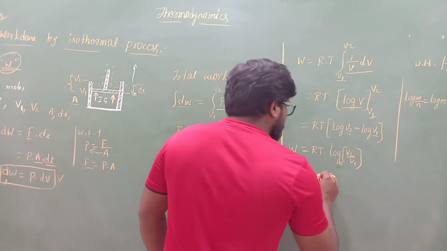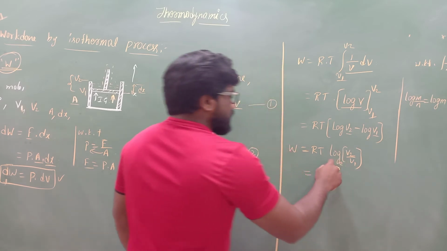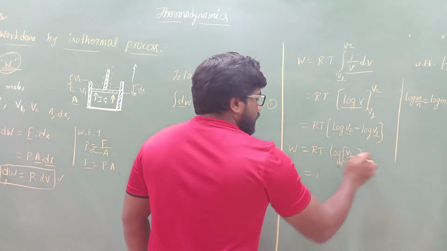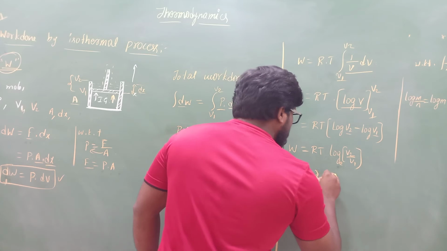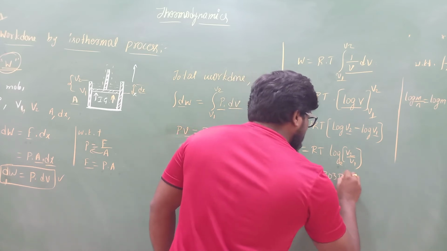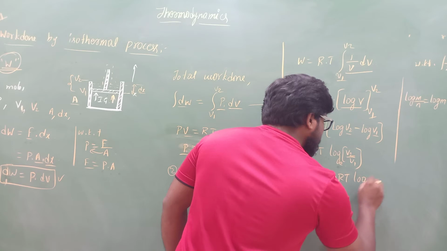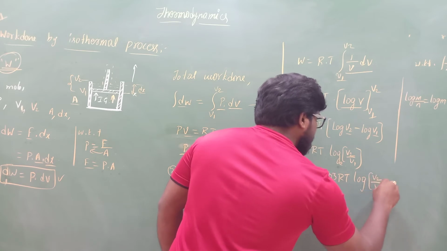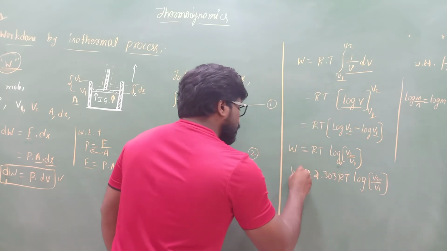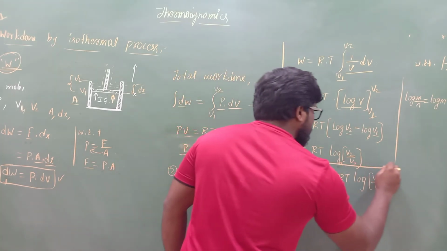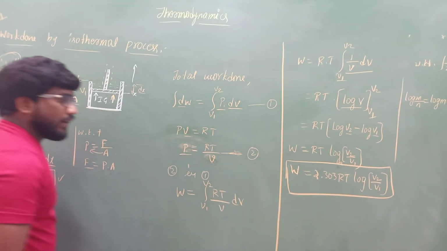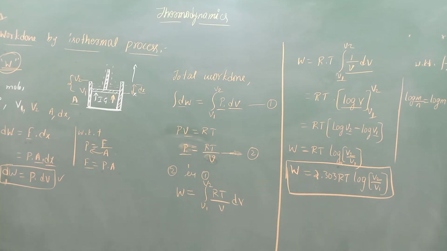So if you convert that, what you will get? You just have to multiply this with 2.303. So you will get 2.303 RT into log V2 by V1. This will be the total work done by the system during an isothermal process. This is one of the very important topics. As I told you, this is one of the important questions in your exam.